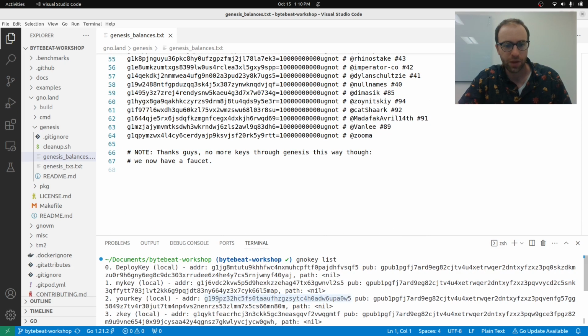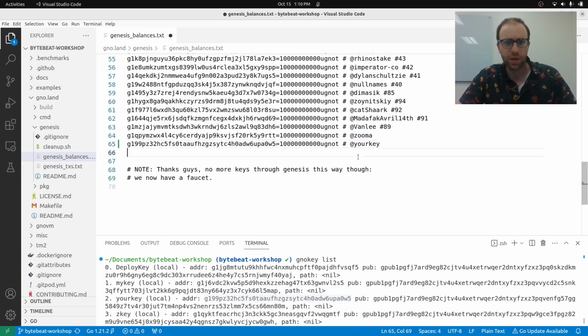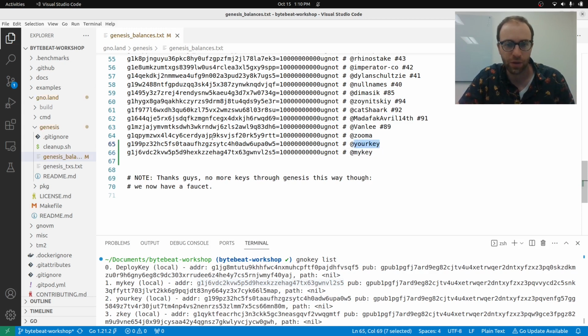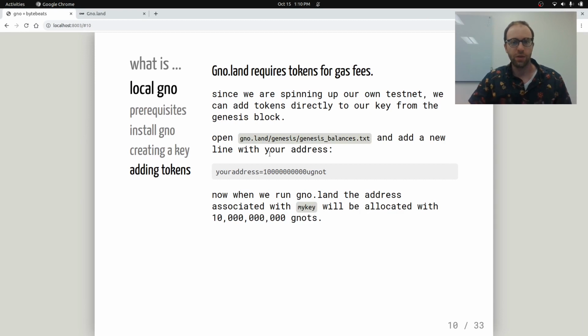So I have your key here. So this is the public address I'm copying. And I'm going to add in 10 million Gno. So this is your key, and then I'll add another key. I'll add my key. And you can add whatever key you have, just so that whenever it starts up, you will have allocated Gno tokens that you can use for gas fees, so you don't have to worry about gas fees. And that's it for the tokens for the gas fees.